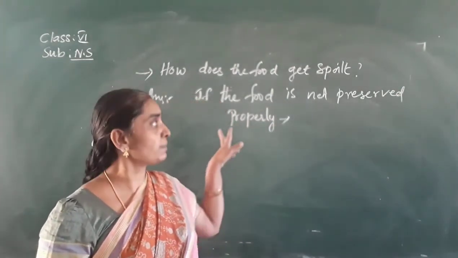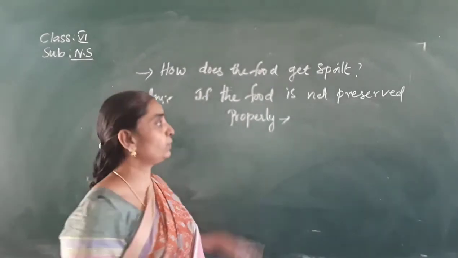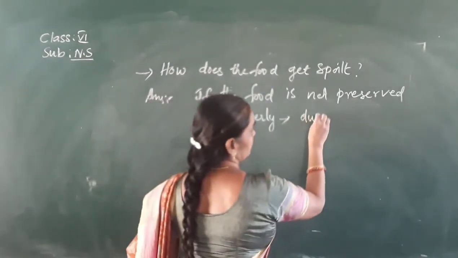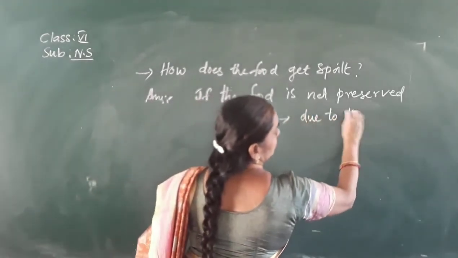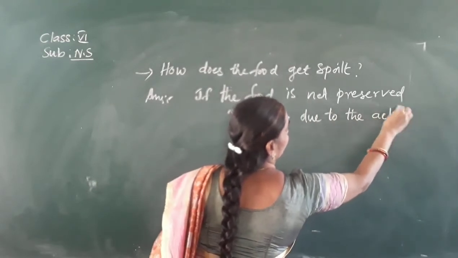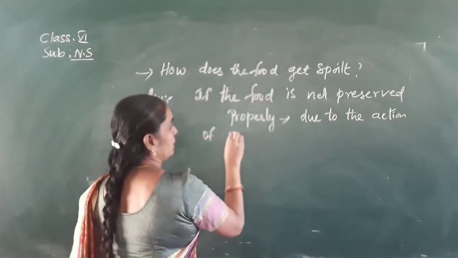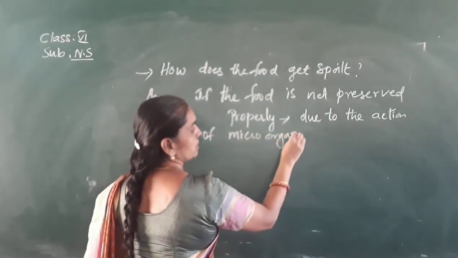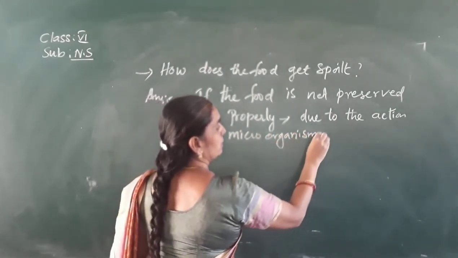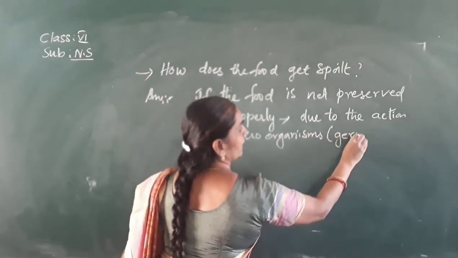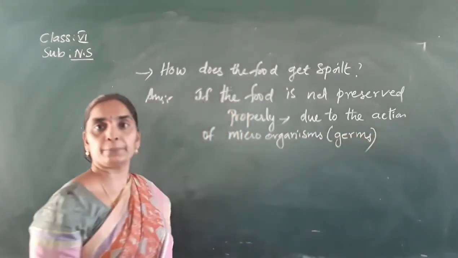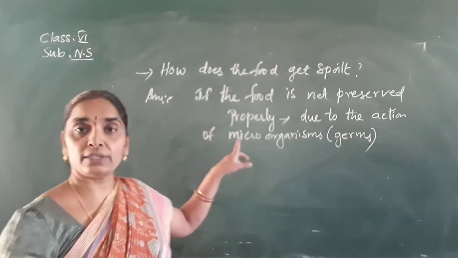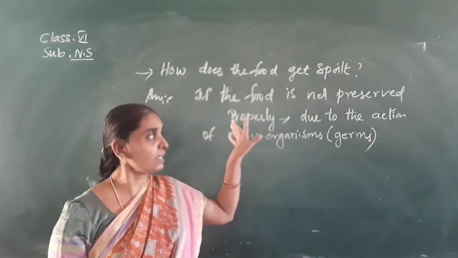The microorganisms act over it, and due to the action of microorganisms, that is germs, the food gets spoiled. Okay, so if it is not preserved, the food gets spoiled.